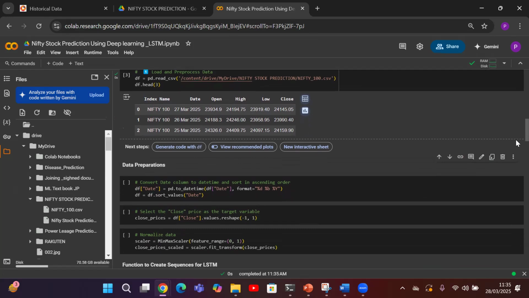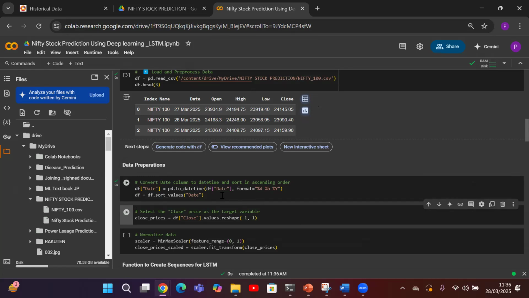Once the data loading is completed, we are going to convert the date column into the correct format by using the pandas datetime function. You can see here the pandas datetime function converting the date into the format day, month, and year. If needed, we can sort the values using the sort_values function. Since ours is already sorted date by date, it's not needed, but this is a normal practice. So with that, I'm just clicking and converting the date column.